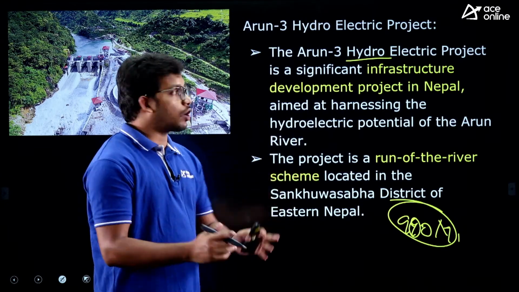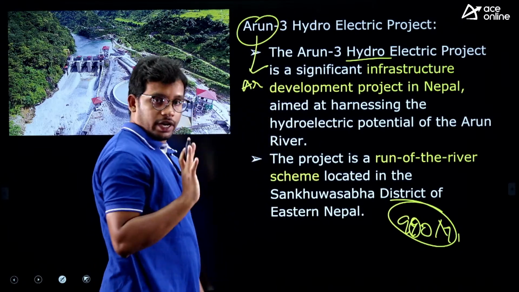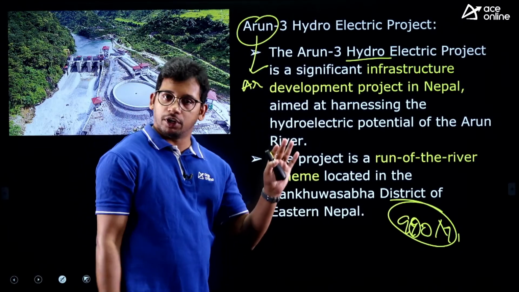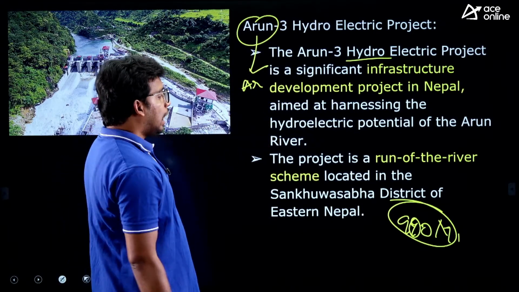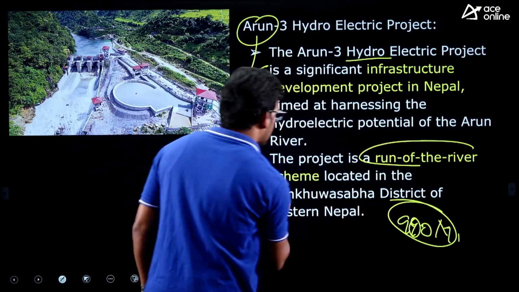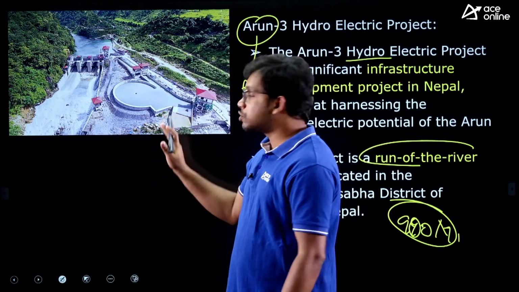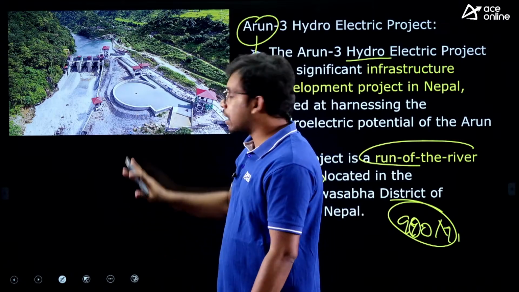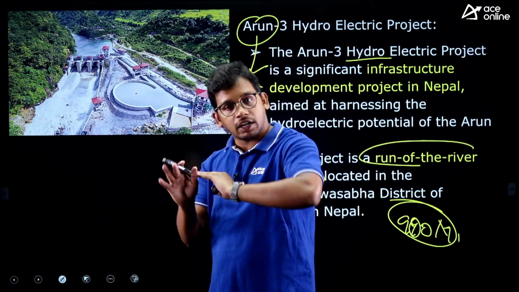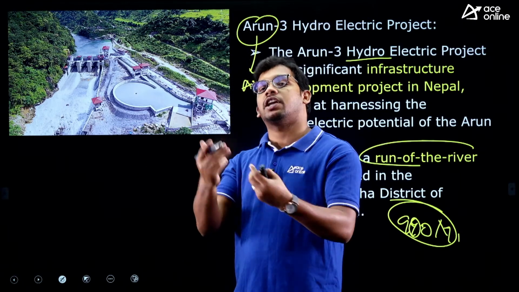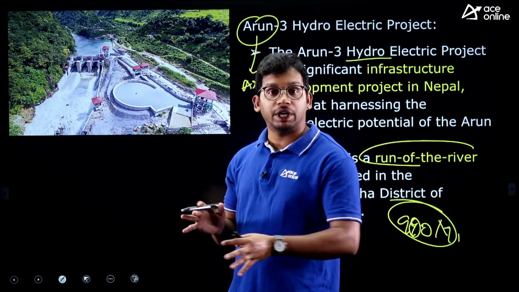This hydropower project is constructed across the Arun river. Arun is a river flowing in Nepal, and this is one of the sub-tributaries of the Ganga river, right? So this is a very important one, and it is a run-off river scheme. This is a run-off river project. That means there is no construction of any embankments or other infrastructure. It is just the through flow of water. We are keeping the turbines and generating the electricity. There is no storage, there is no construction of big dams.